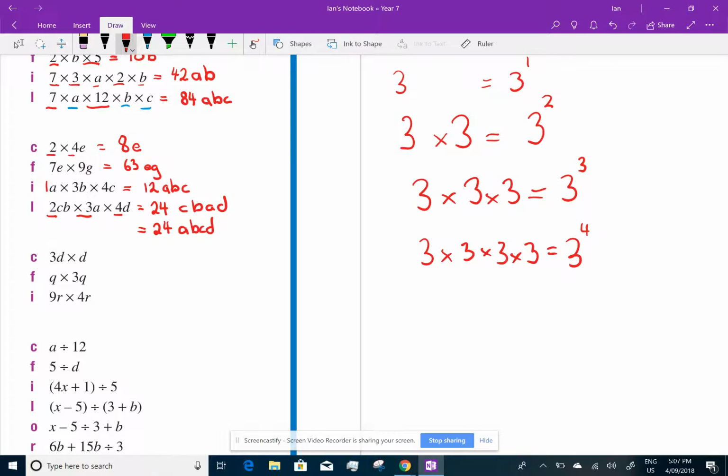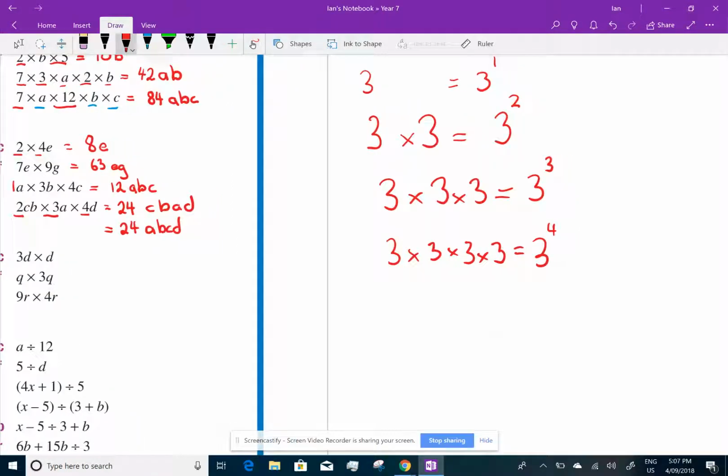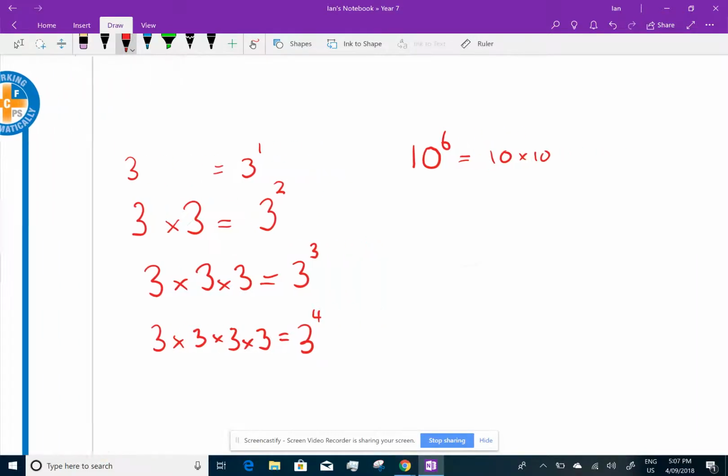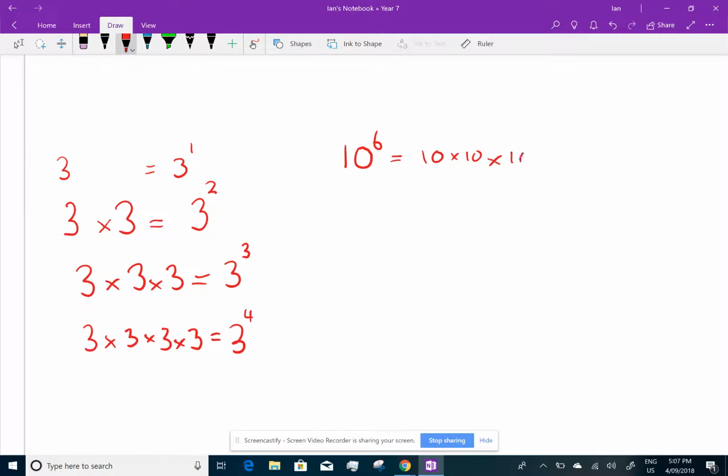And this is what we call index notation. And you actually already know about it. For example, if you said someone had $1 million, someone might say, well, that's 10 to the power of 6, which is 10 times 10 times 10 times 10 times 10 times 10, which we know is a 1 and 6 zeros.